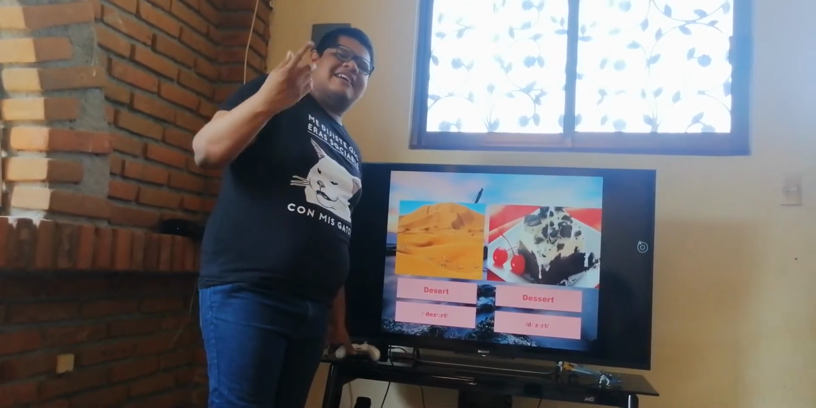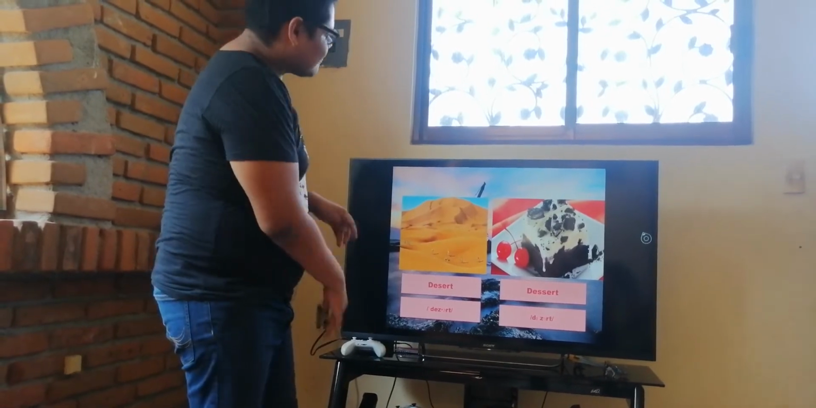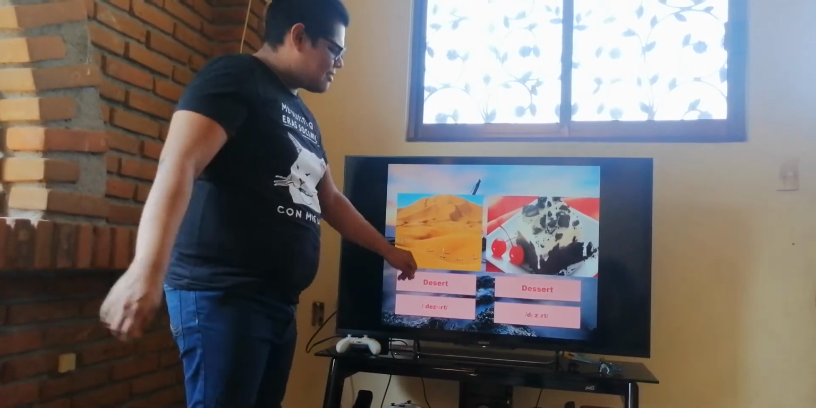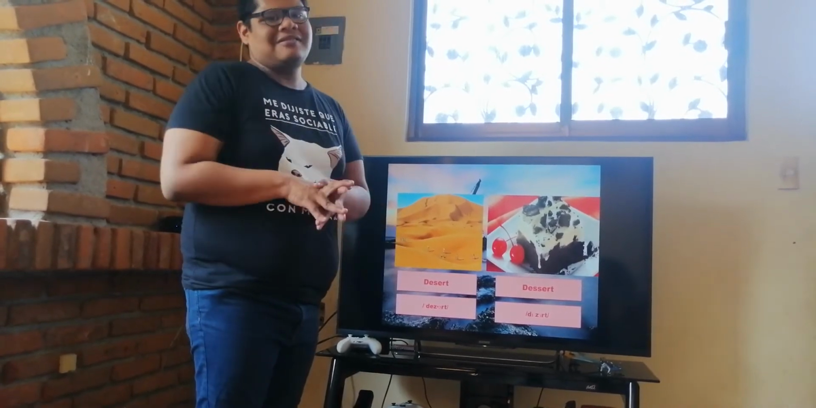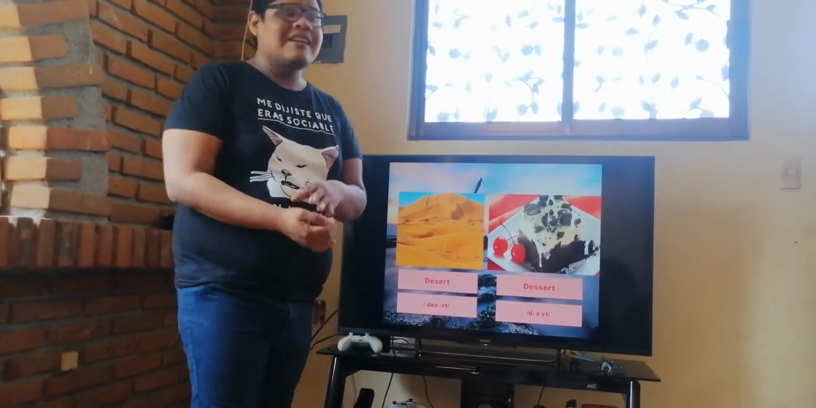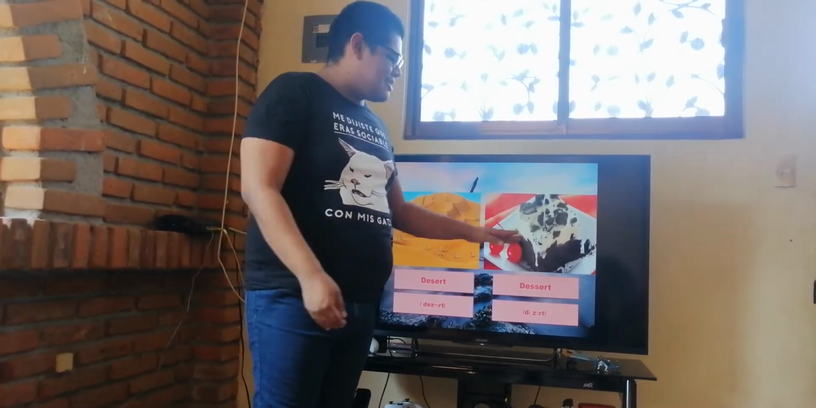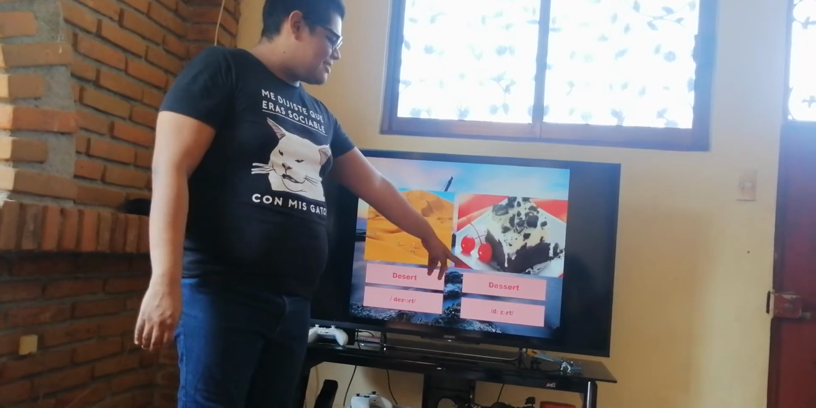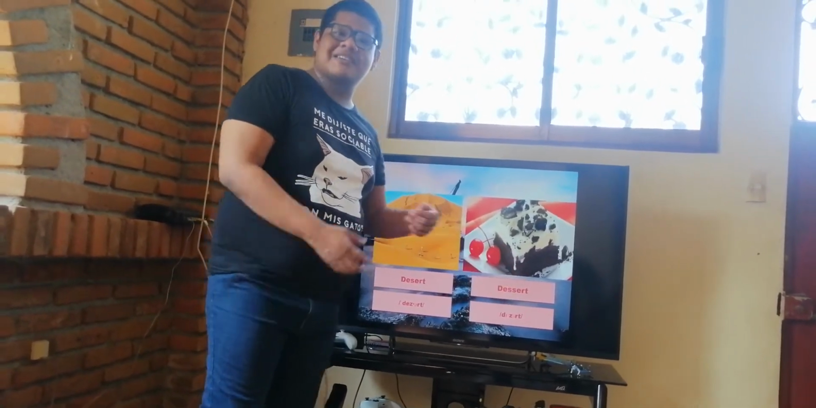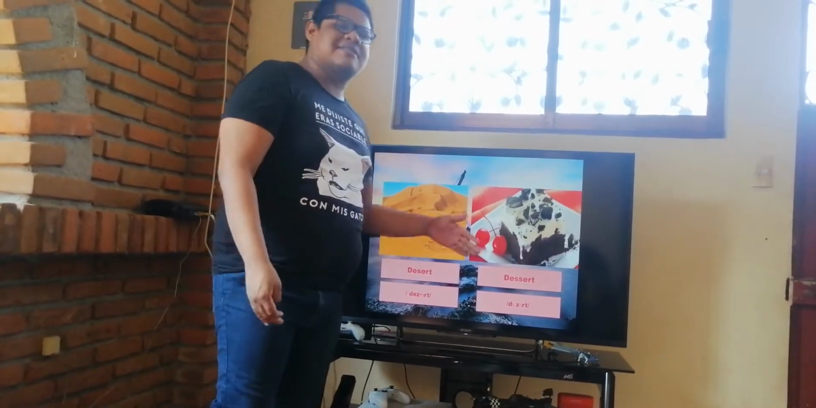Okay, let's go with some pronunciation. So what is this, guys? You already know. This one is a dessert. And what about this one? What is this? It's a brownie. But what is this? It's a dessert. Dessert. Dessert.